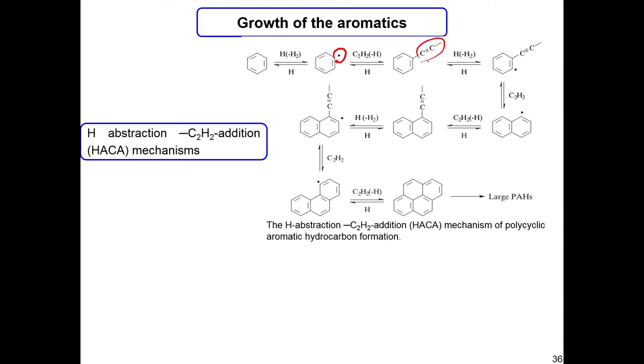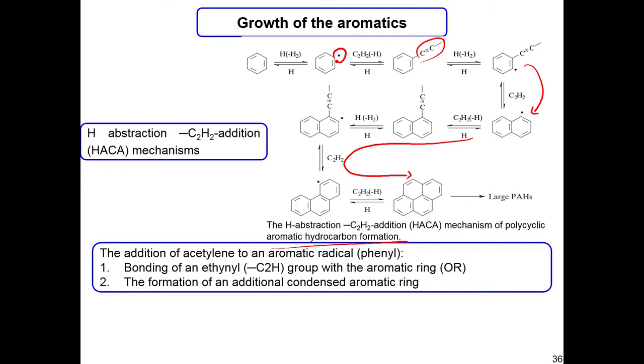And now when you know that whenever there is an acetylene, there is also a mechanism by which it can form this benzene ring. So this benzene ring latches onto another benzene ring, and so on and so forth. And you can see by this mechanism, by this hydrogen abstraction from this benzene ring, and then latching onto that position of this unpaired electron by the acetylene, essentially leads to growth of this benzene ring side by side, and that is the hydrogen abstraction by C2H by acetylene, or the HACA mechanism of polyaromatic hydrocarbon formation, and these are essentially the soot precursors that are being formed.